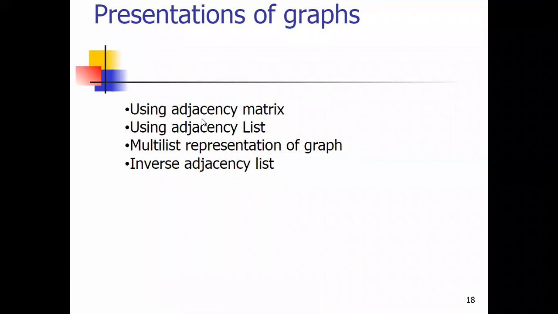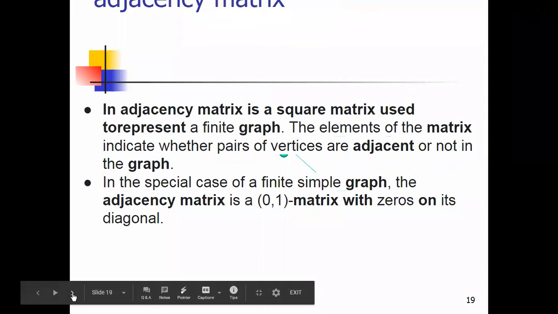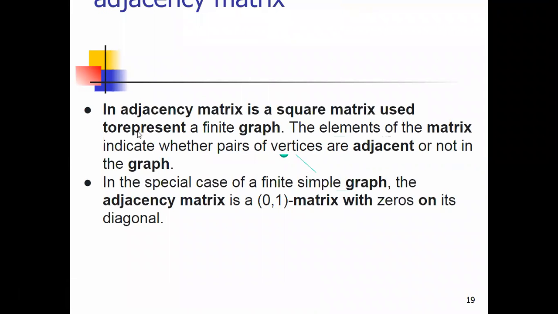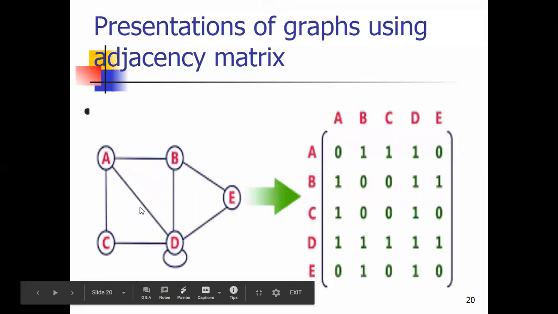So we can represent a graph using an adjacency matrix, using an adjacency list, or a multi-list representation of the graph. How we are going to represent it, we need to focus on. First we concentrate on the adjacency matrix. The adjacency matrix is a square matrix used to represent the graph. So everyone should be clear on this part here.